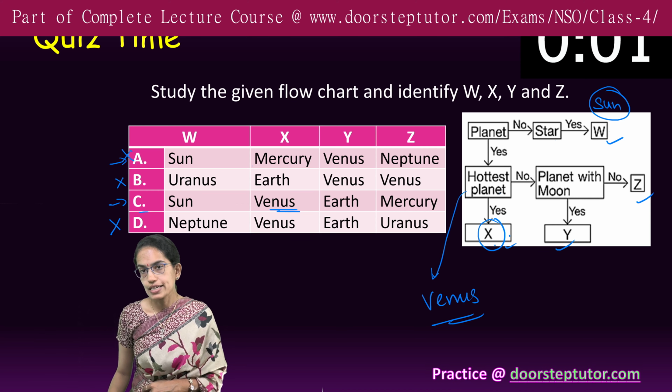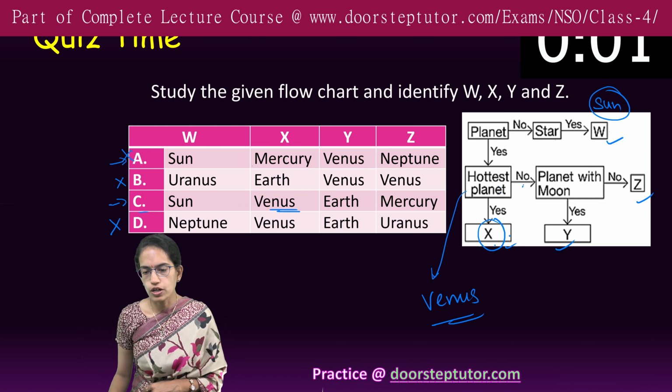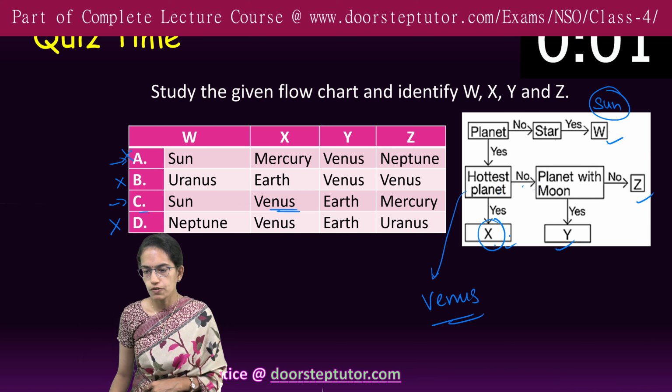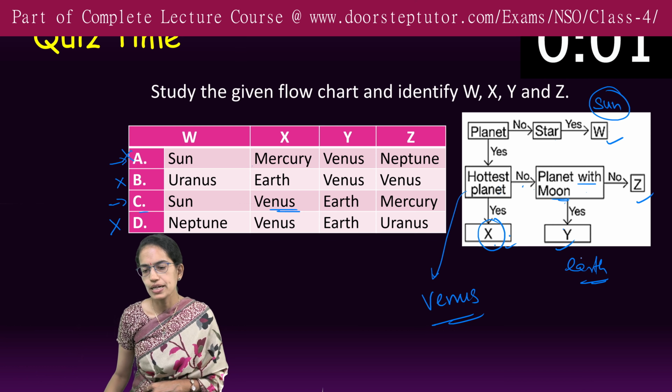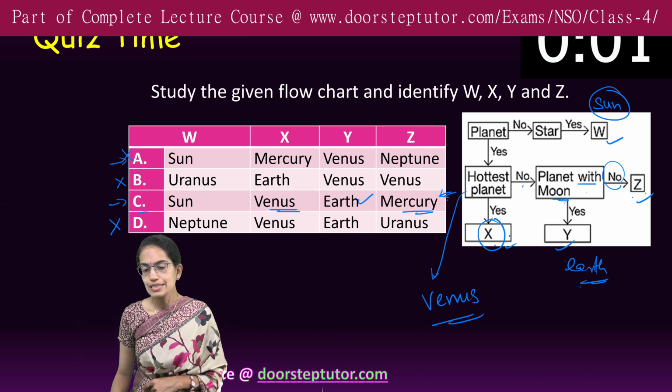How we read it is really important. If it is not a hottest planet, that means it is not Venus, but it is a planet with moon. Yes. So Earth is not a hottest planet, but yes, it has a moon. So Earth would come in Y. And it also does not have a moon. So Mercury does not have a moon. So Mercury would come in Z.